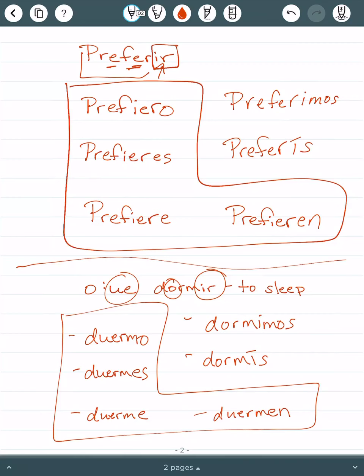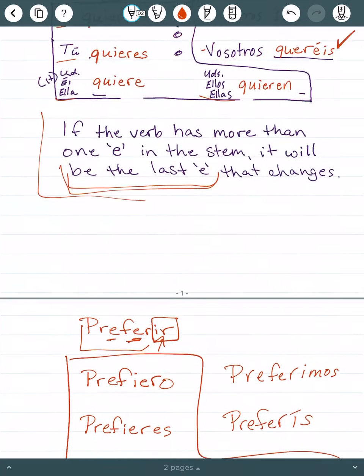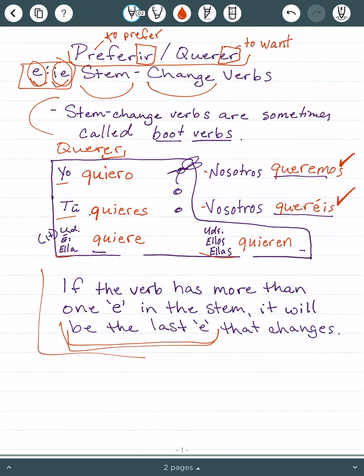And there you go. So I should be able to give you any verb and say, hey, that's a stem change verb, and you know how it works. But again, for this chapter, dormir and querer, those are the 2 that you are focusing on.